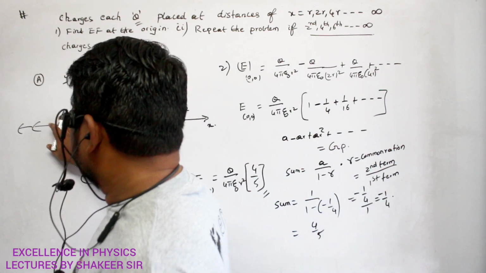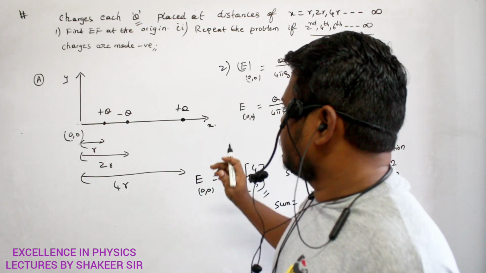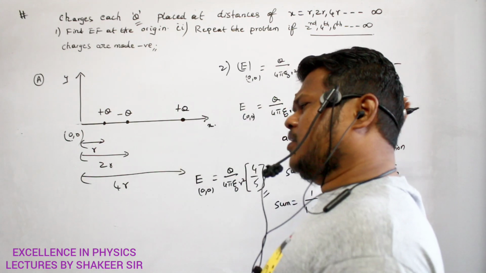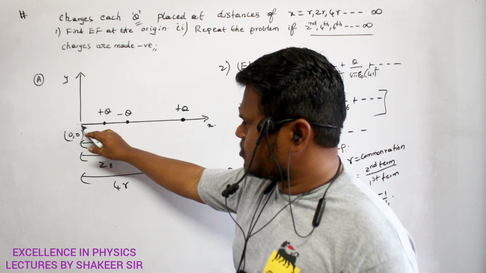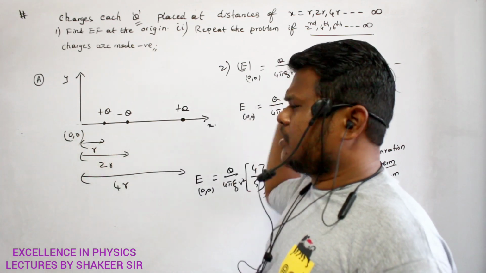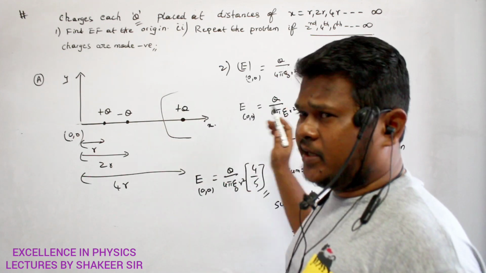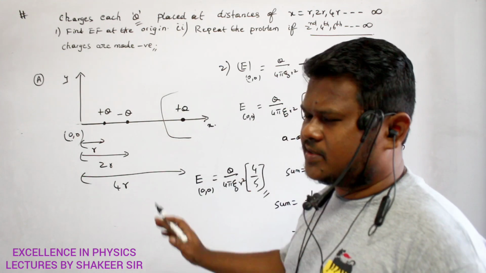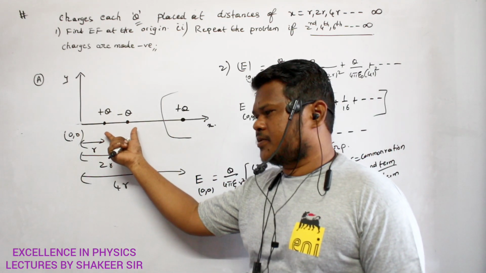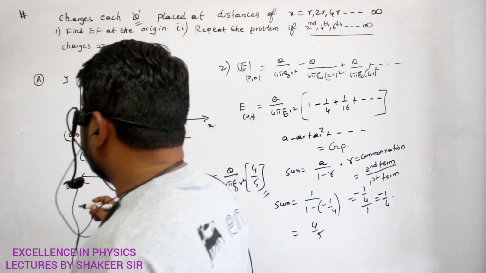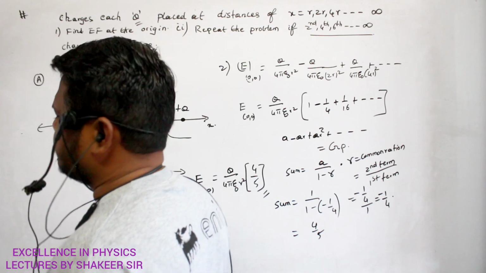See, ma, here magnitude of charges are equal. Magnitude of charges are equal. So remaining charges, they are present at very long distance. Only first charge and second charge, they are present at small distance from the origin. Remaining charges are at very large distance. So electric fields due to these remaining charges will become insignificant because they are present at very long distance. So we are supposed to calculate electric field only because of these two charges. And because of plus q, what will be the direction of electric field? In this direction.